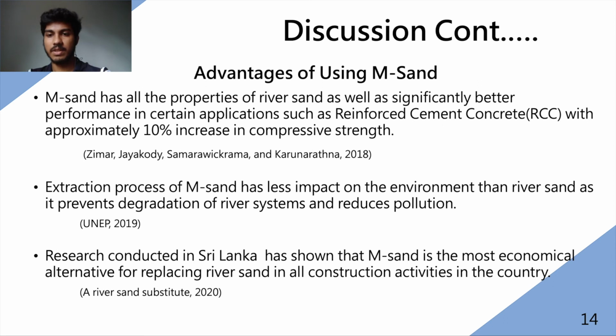The second one is the extraction process of M-sand is more environmentally friendly than river sand. It reduces water pollution and minimizes damage to rivers. The last one is it is economically advantageous to replace river sand with M-sand because the cost of production is very low. It can easily be used for any construction work.